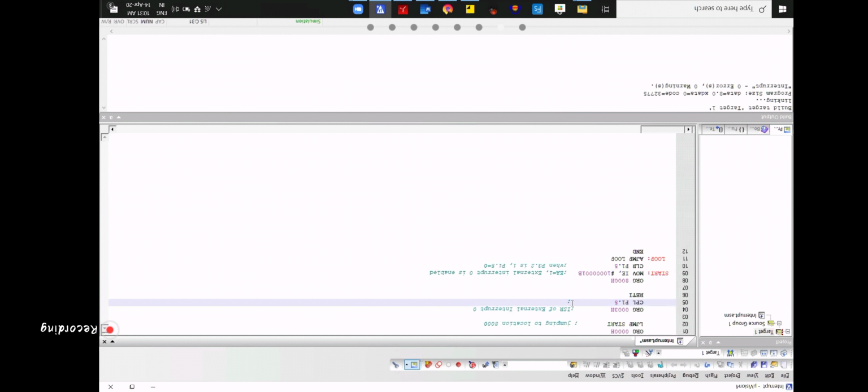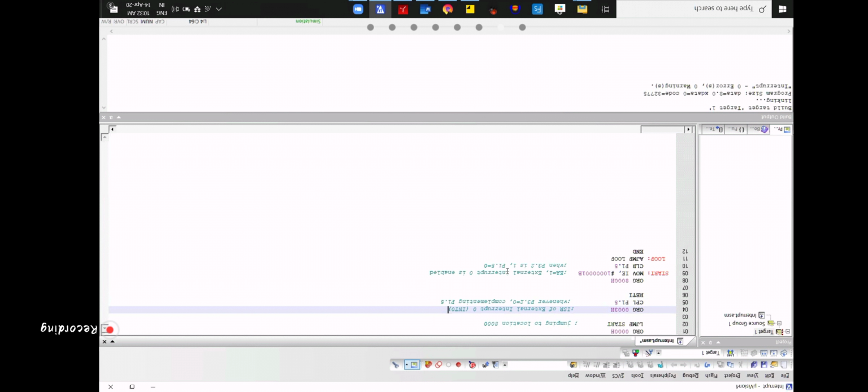Whenever P3.2 equals 0, there will be a complement of P1.5, because this is the INT0 pin. But the INT0 pin is active low, so this will be active only when I give a 0 signal, not a 1 signal.